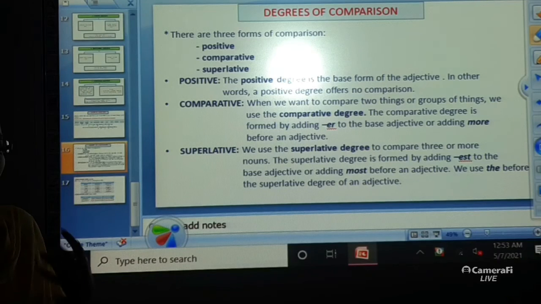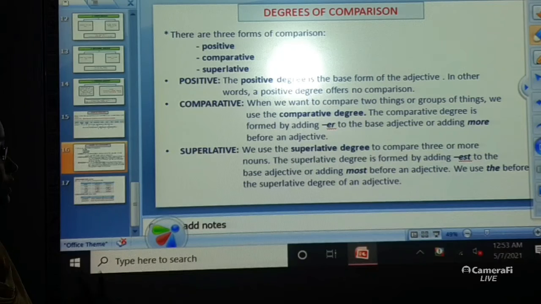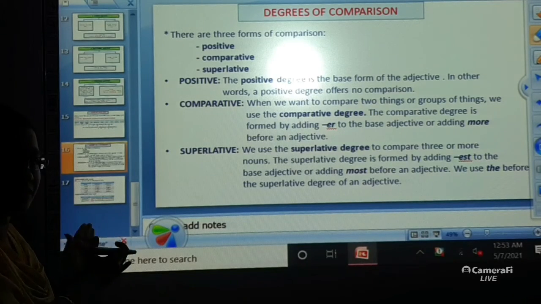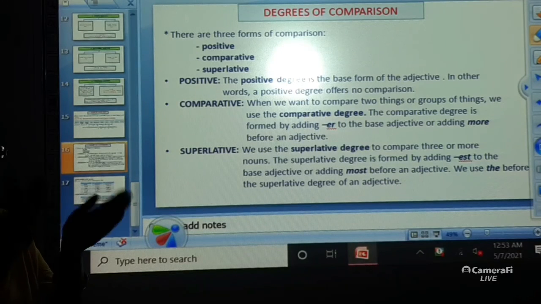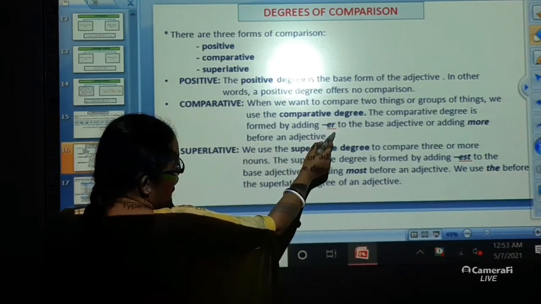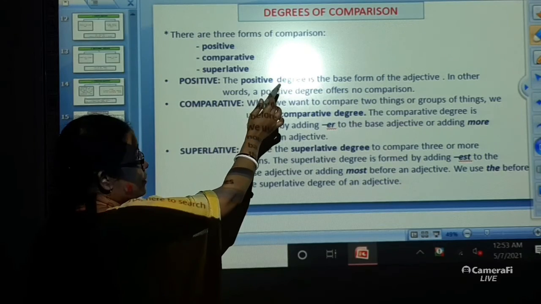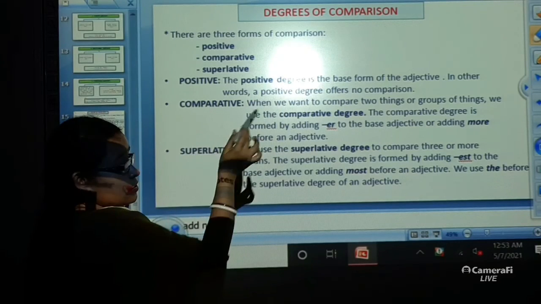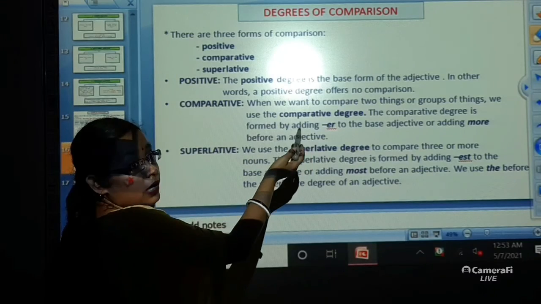So how will you form the comparative degree of the base form of the adjective? That is, from the positive degree, how will you change into comparative degree? When you are comparing two things, you are just going to add ER to the base adjective. Just as in the base adjective, I had used the word tall, in comparative degree what will be the word? It will be taller.